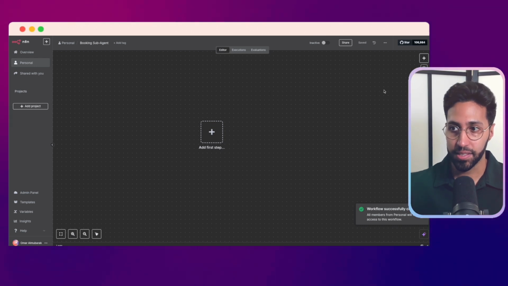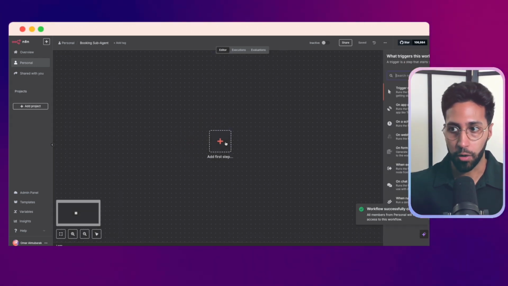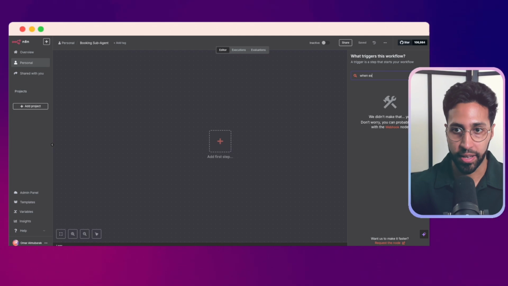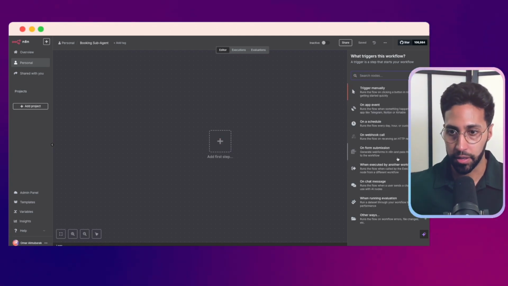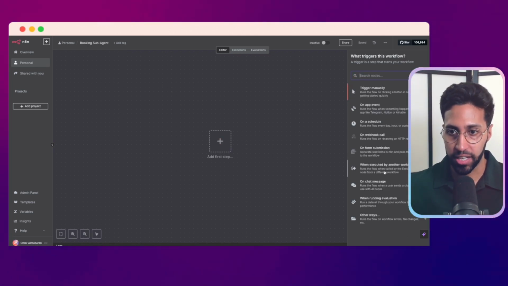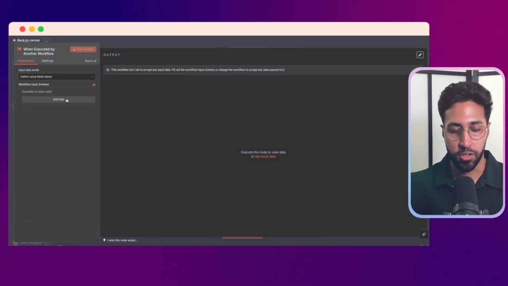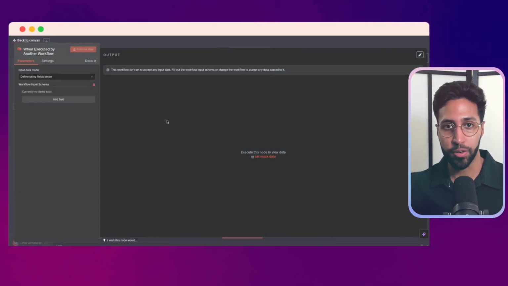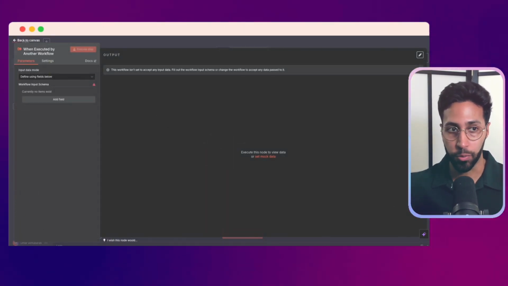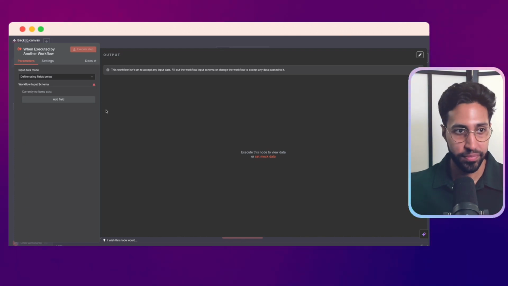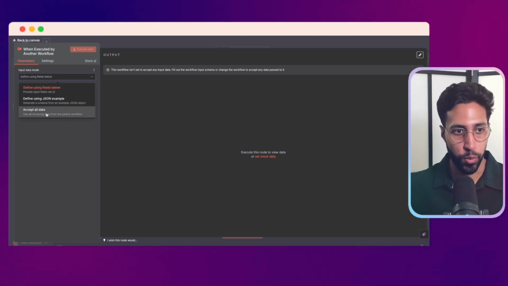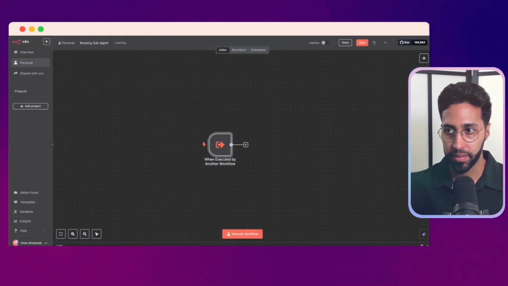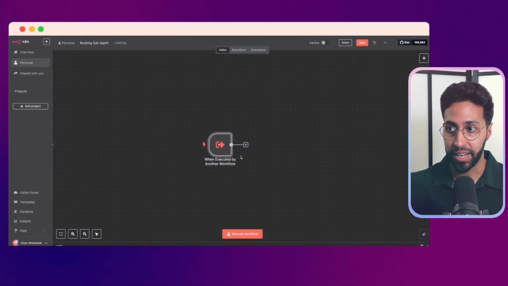So in this case, the node we're going to start off with is, let's just find it, when executed by another workflow. So this just means we're able to have different workflows in n8n speaking with each other and communicating. And the thing we want here is we want it to accept all data. Now we want another AI agent node.